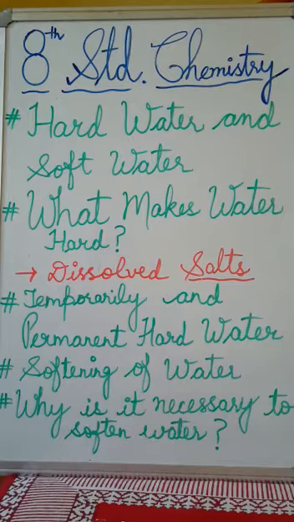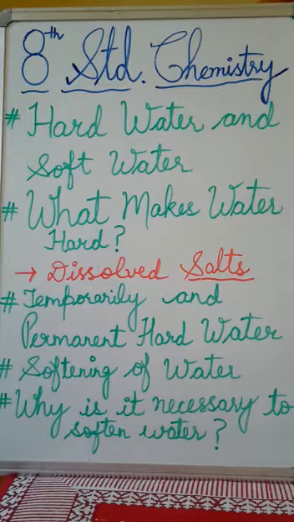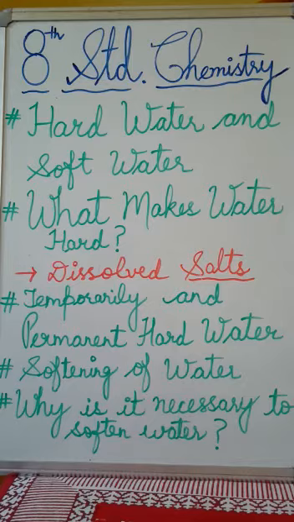So let's continue on book page 87, and today we will study about hard water and soft water. And it says that you may have noticed that the water of some places forms lather easily with soap, whereas that of other places does not lather easily. Fine. So lather means a frothy white mass of bubbles produced by soap when mixed with water. So we have seen this white mass even when we wash our hands with water and soap.